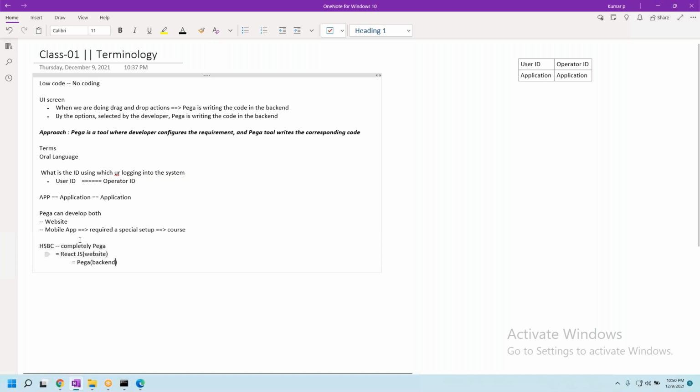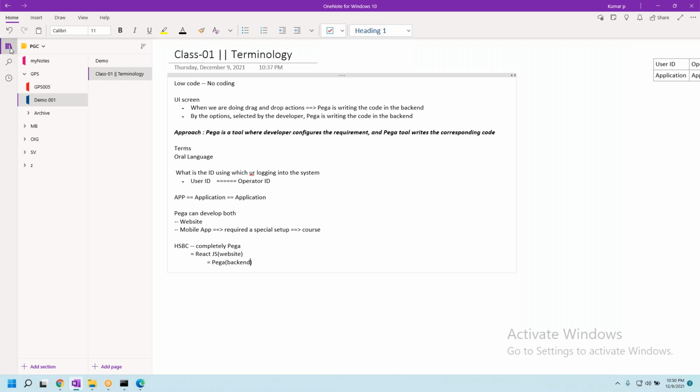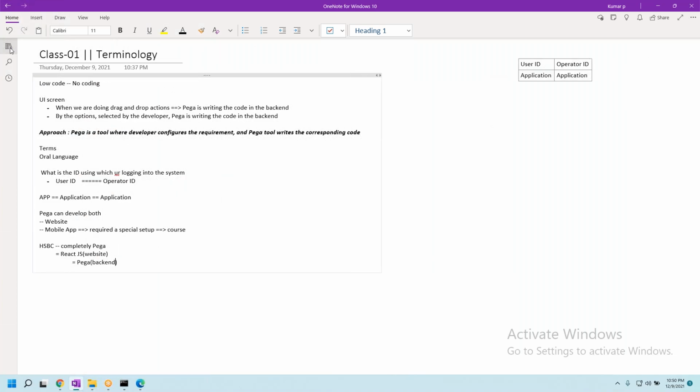So HSBC is one such example. Sir, is React JS only for user interface? Yeah, because the word itself says it. React JS comes with a lot of packages which make user actions interactive. For example, when I click on this small icon, the opening and closing is very smooth. Animation, yes, sir. It is very smooth. That kind of thing is heavily built into React JS. But Pega is not that kind of tool.